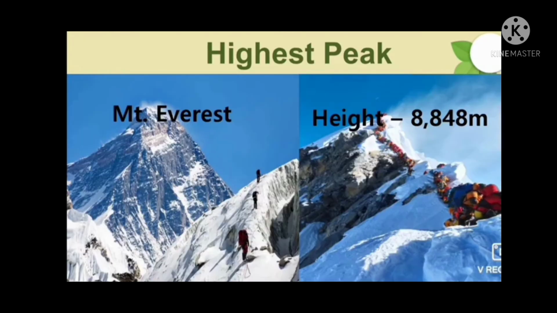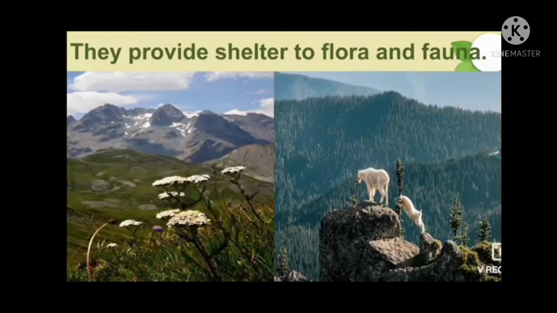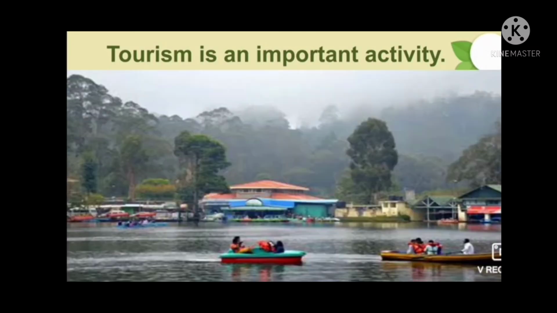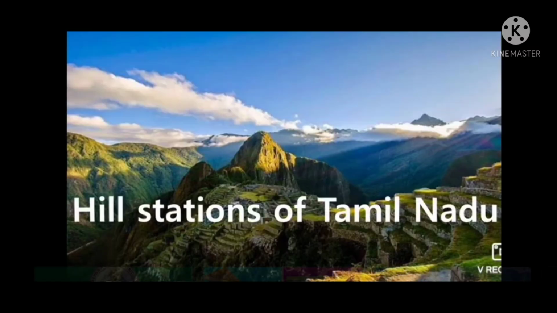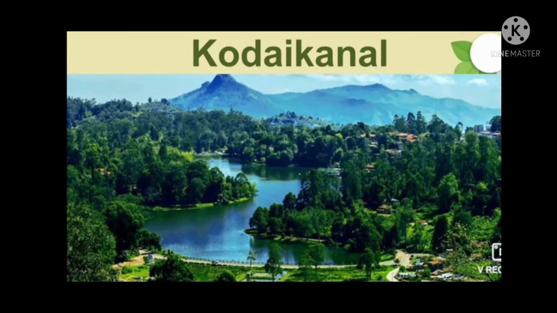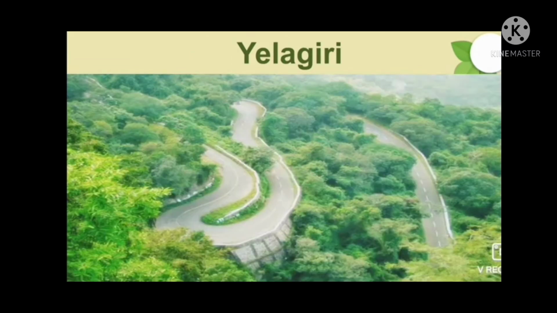Mount Everest is the highest peak in the world, that is 8,848 meters in height. Mountains are the sources of rivers. They provide shelter to flora and fauna. Here, tourism is an important activity. During summer, people go to mountain regions to enjoy the pleasing cool weather. Udagamandalam, Kodaikanal, Kolli Hills, Yercaud, and Elagiri are some of the hill stations found in Tamil Nadu.